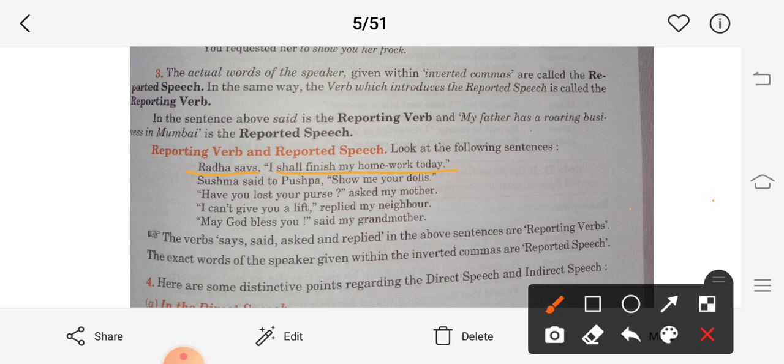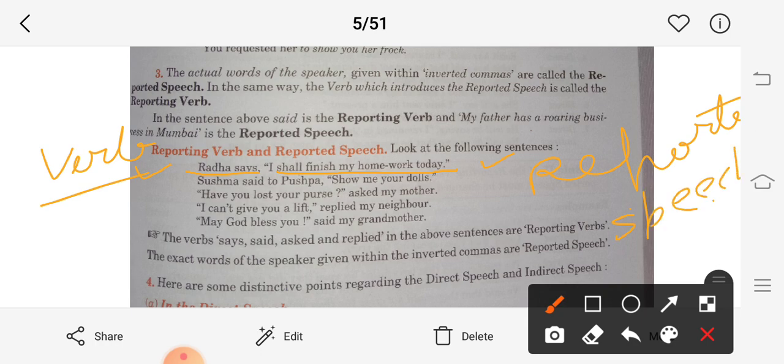I have distributed this in two parts. The first underlined part is the reporting verb, and this is the reported speech. Like this you can identify any sentence.